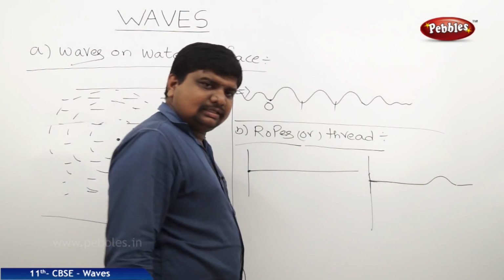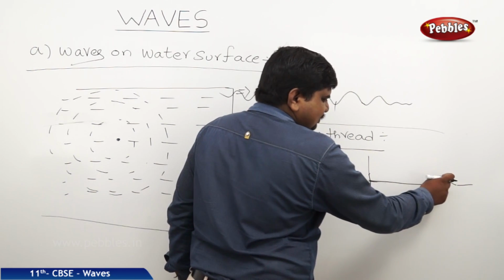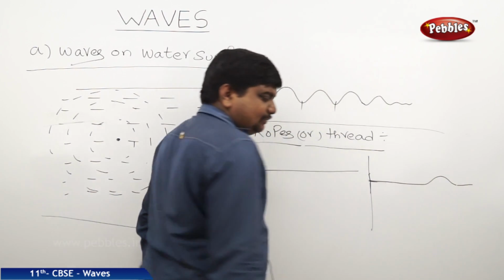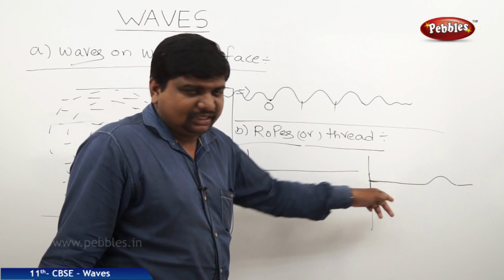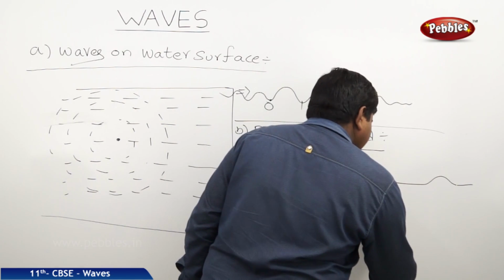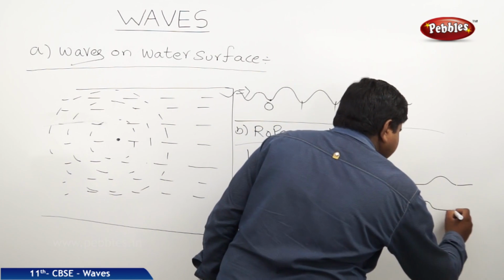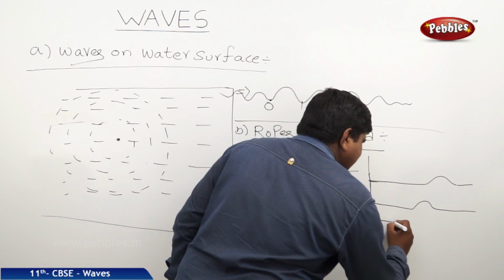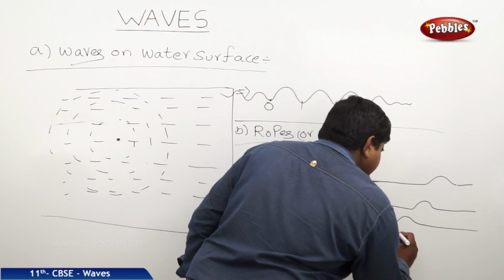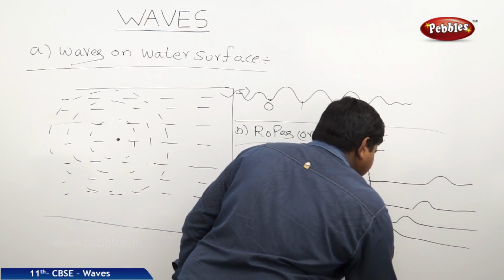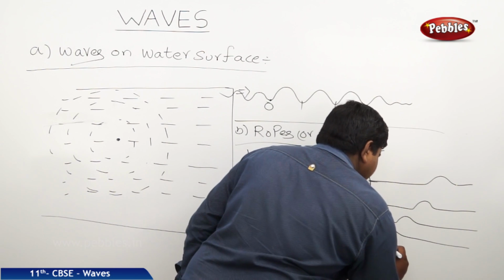Like this. And this crest which was formed at the point of disturbance will keep on moving along the length of the rope. So for the next one, this one will create like this. For the next level, it will be like this. Next, it will be like this. And automatically, it comes to rest.